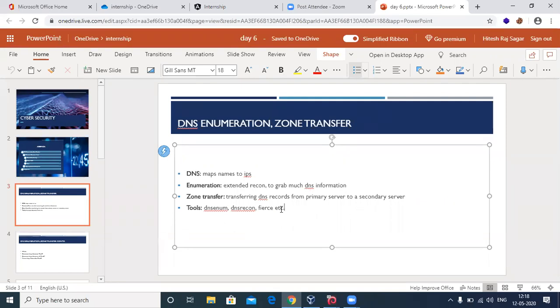Okay. So the tools that we're going to use to do this are dnsenum, which is one of them, dnsrecon is next, and Fierce. Apart from these three, you have many other tools. You have Dig, and the other is NSLookup. Or if you want some minimal information, you can go onto Google and search for whois lookup, for example.